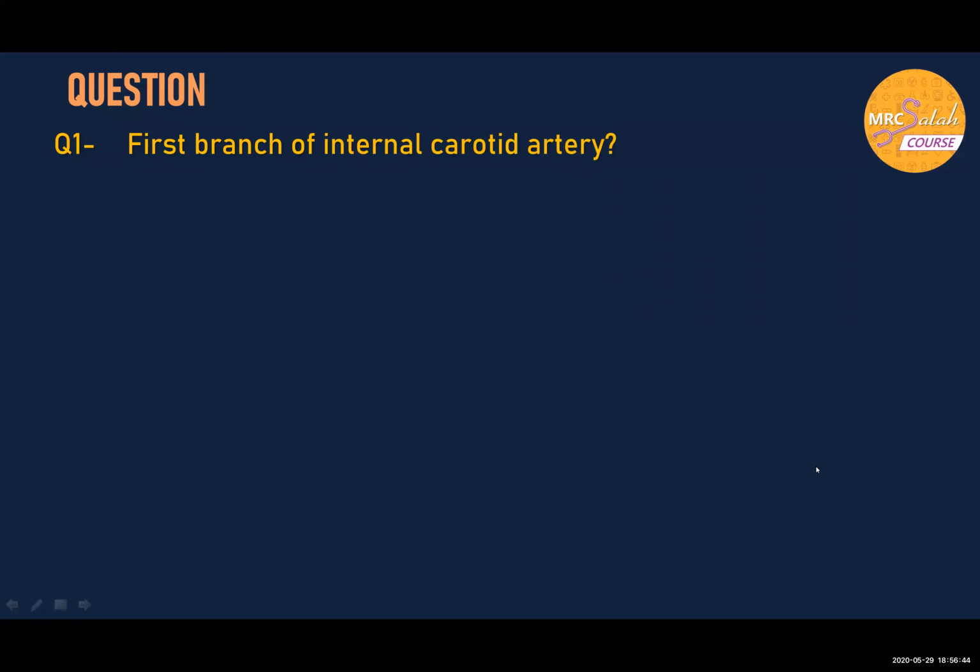First branch of internal carotid artery. Answer is ophthalmic artery. Here it is asking about the intracranial branches of the internal carotid. As the internal carotid has no branches in the neck, while in the brain the first branch is the ophthalmic artery. You have other branches sharing in the circle of Willis, like the anterior cerebral artery and posterior communicating artery, and the middle cerebral artery, which is not sharing in the circle of Willis. Next.